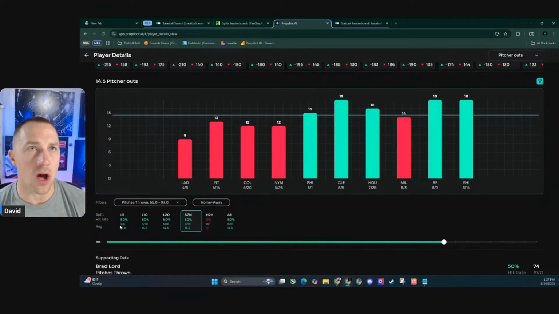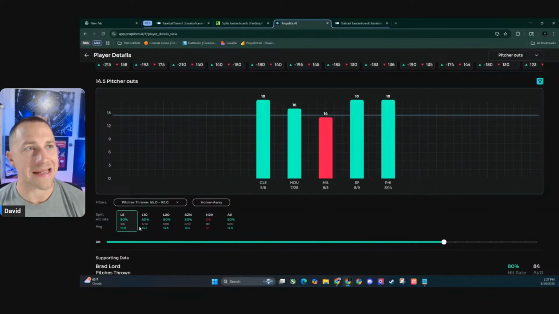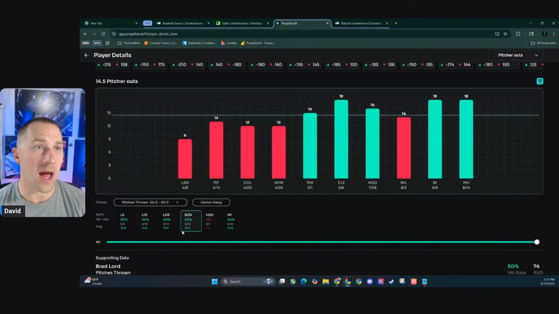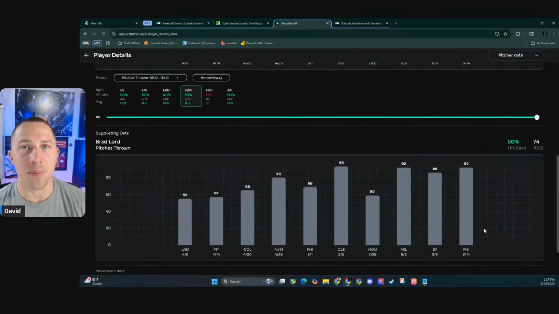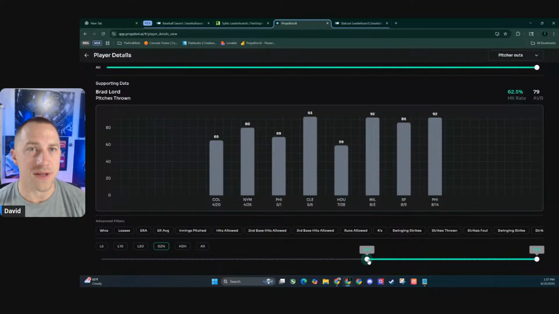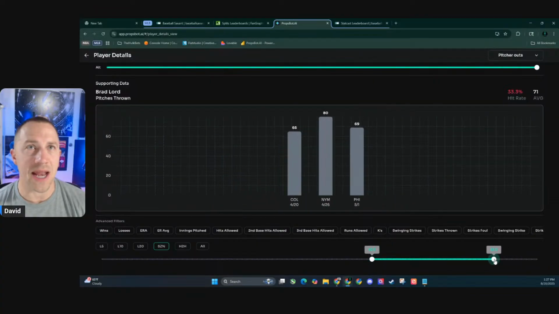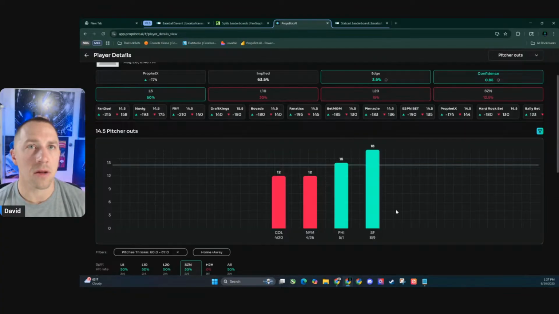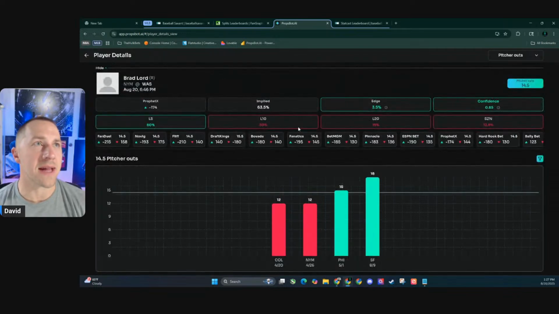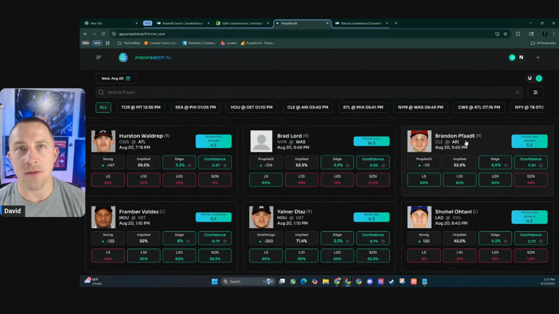So still slightly under what we want to see, but not bad at all. 50% over the last 10. But there's more recency bias here, the recent play, 16.8. So only one head-to-head. Oh, that was the wrong thing I clicked. And this is the season. So, yeah, I mean, if he gets just around 55 to 90 pitches, you know what? Let's split it a little bit. Let's sharpen this down a little. Let's just say he gets 60 pitches, but he's not getting 90. All right. That's a little bit too high for him. Say he gets 87. 50-50 right there. A couple of lines at 12 and then a 15 and an 18 going against the Mets. I don't hate it. I could see why it likes it.